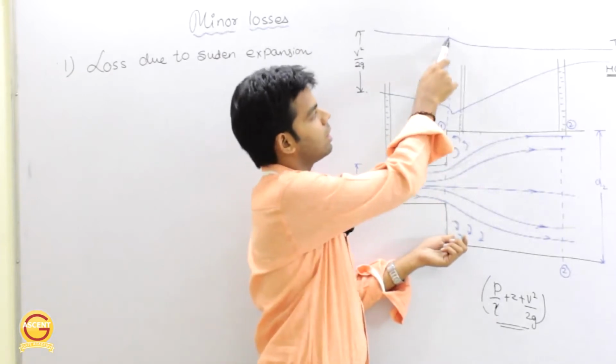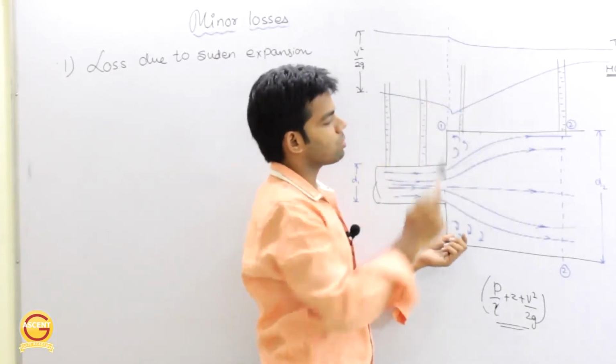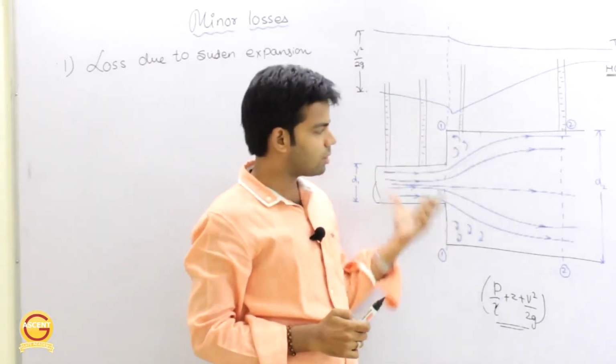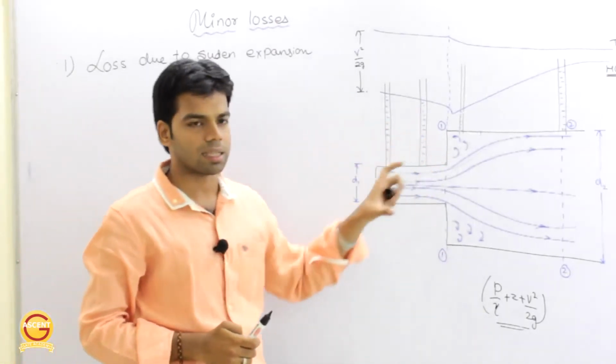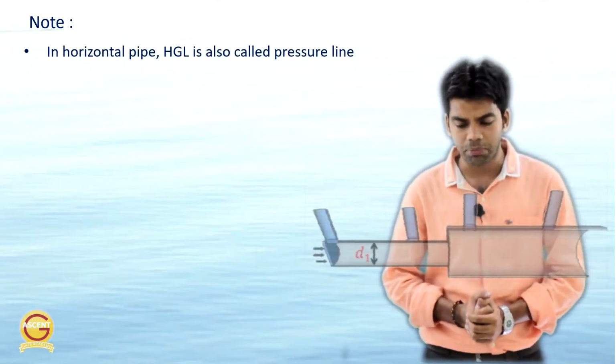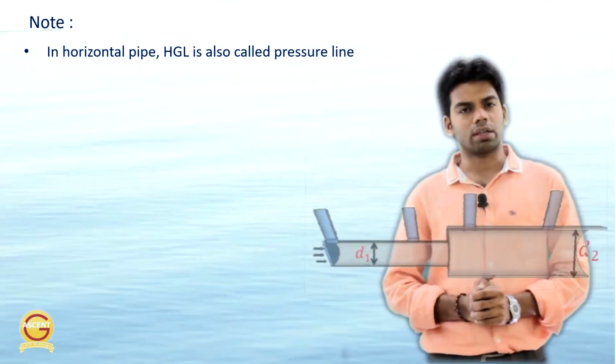Same thing here, the sudden drop you see here is because of these eddies. Okay, so whenever there is sudden expansion, because of these eddies, there is loss in head. Okay, now there are a few important points I will tell you about this particular diagram, and I will explain each and every point. The very first thing, in a horizontal pipe, HGL is also called the pressure line.